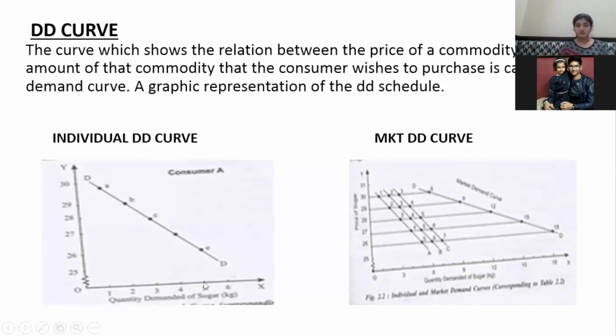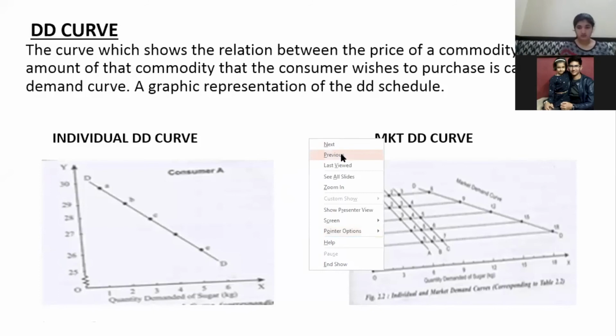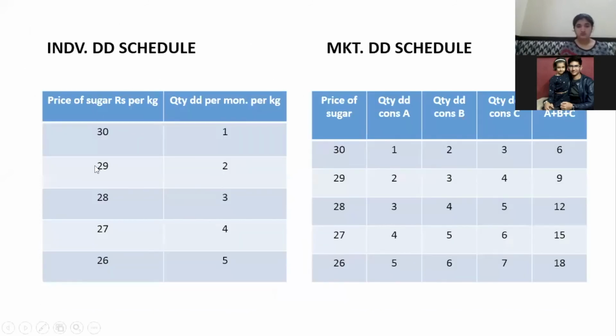Ma'am, I'm finding the demand curve and the previous table very confusing. Let's go to the previous curve. See, it is simple, a graphical presentation. That individual demand schedule you have made, this table, is known as the individual demand schedule. In this table, you write the different prices at which that commodity is available and the quantity demanded at that price.